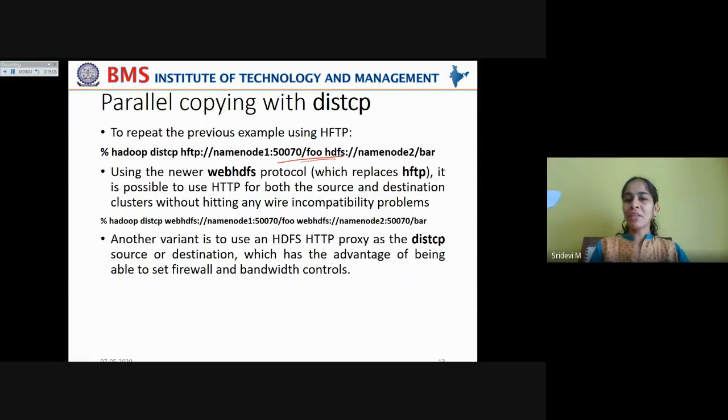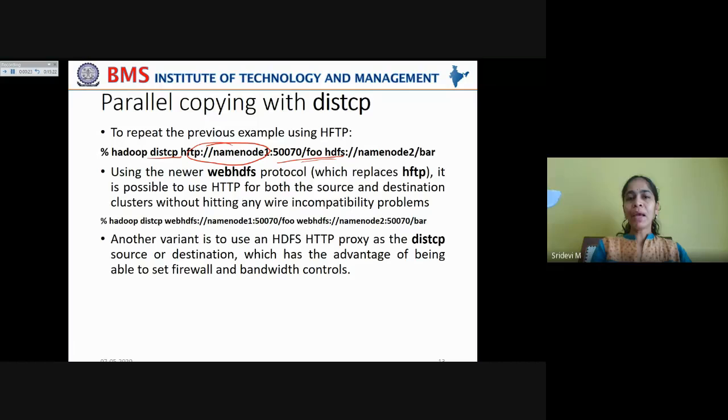To repeat the previous example using HFTP, we modified the command like this: hadoop distcp. Sorry, I mentioned it as to be used on the destination. No, it has to be mentioned on the source cluster.